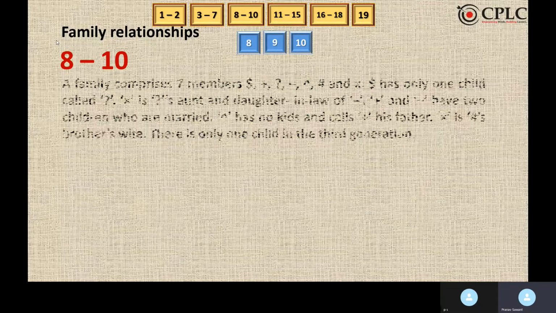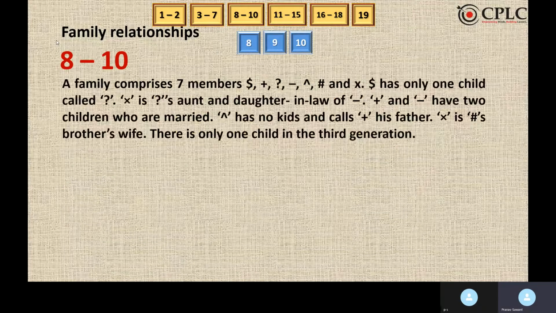Moving to the next set, a family comprises of 7 members. So these are the members. Dollar has only one child called question mark. X is question mark's aunt and daughter-in-law of minus. Plus and minus have two children who are married.